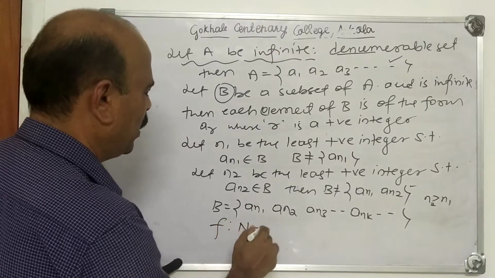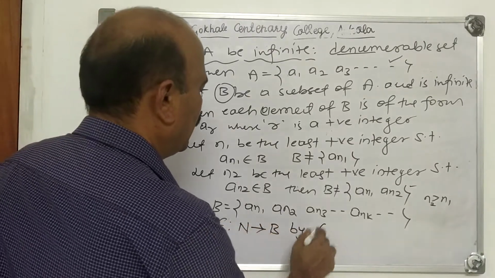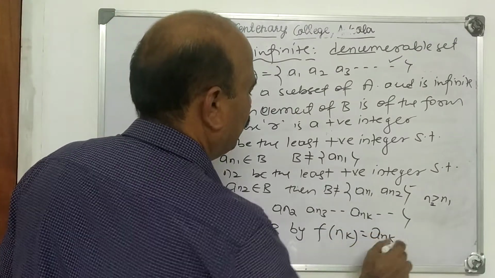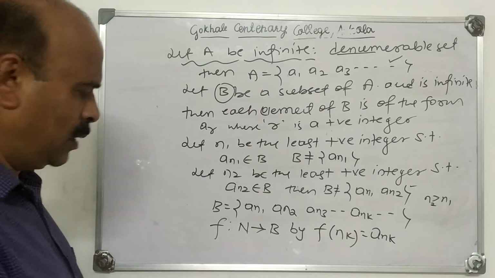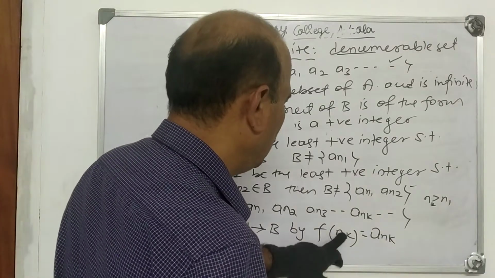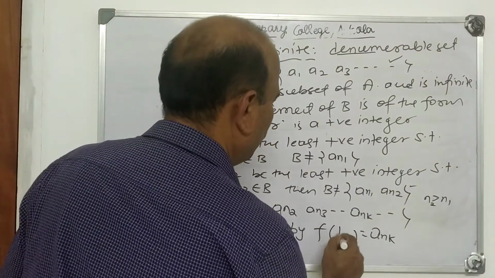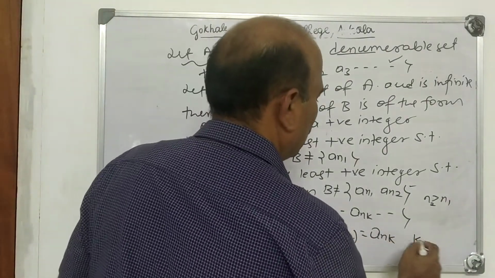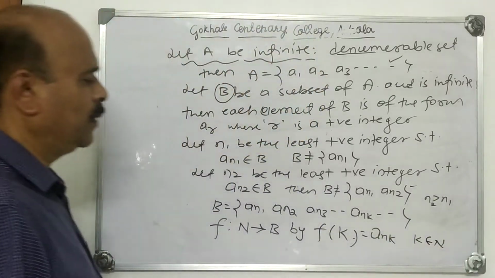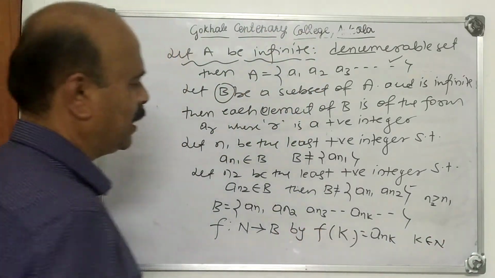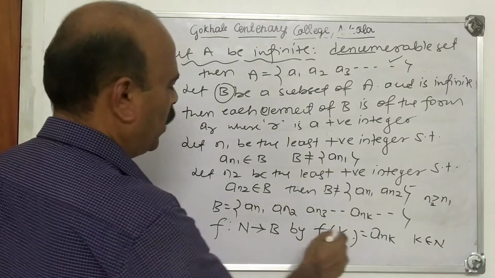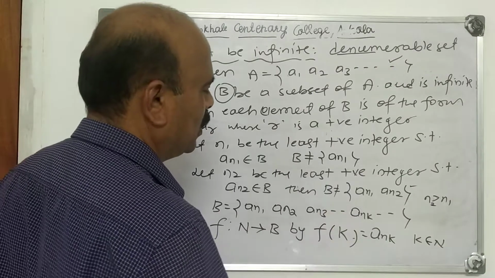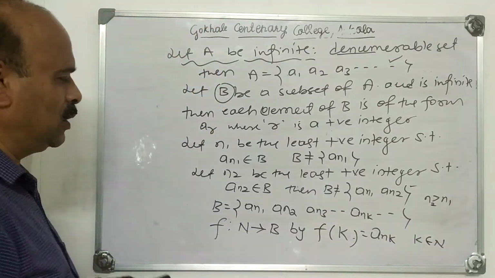We define f from N to B by f of k is equal to Ank, where k belongs to N, any natural number. Then f of 1 is equal to An1, f of 2 is equal to An2, f of 3 is equal to An3. This is the correspondence.